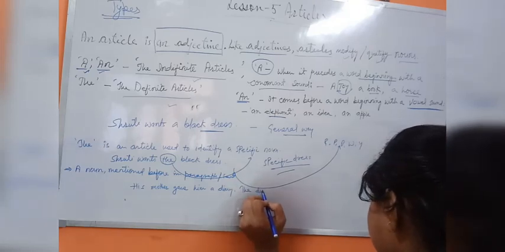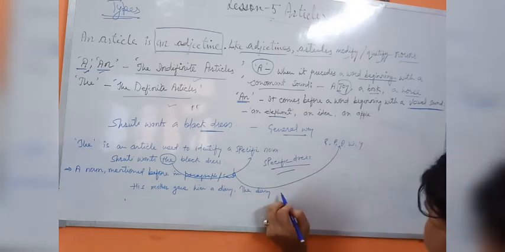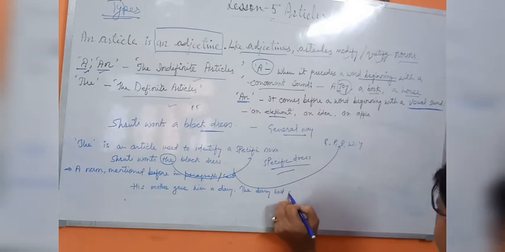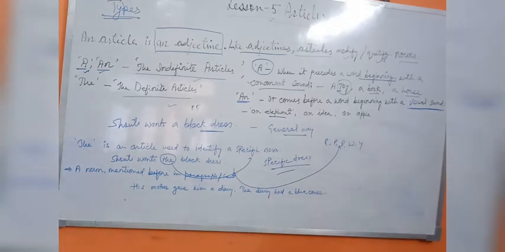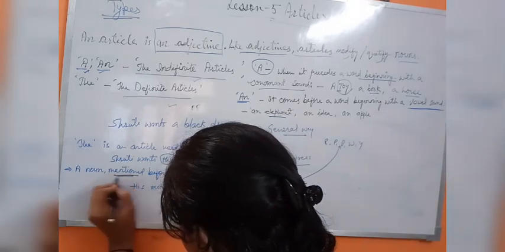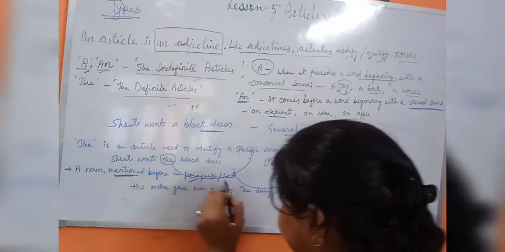The diary had a blue cover. Here we use it with a noun that is already mentioned in a paragraph or sentence.